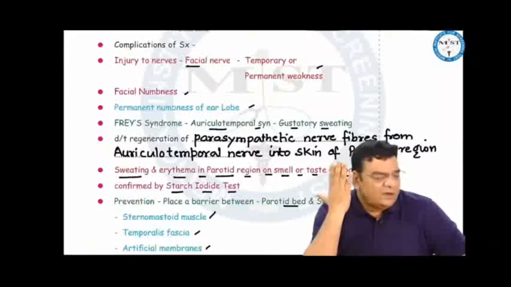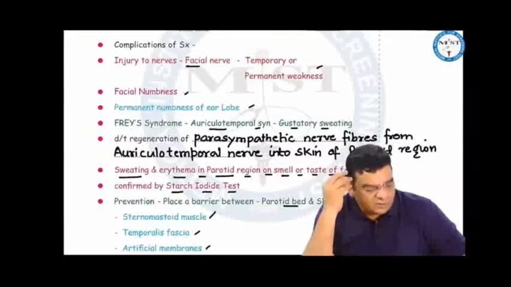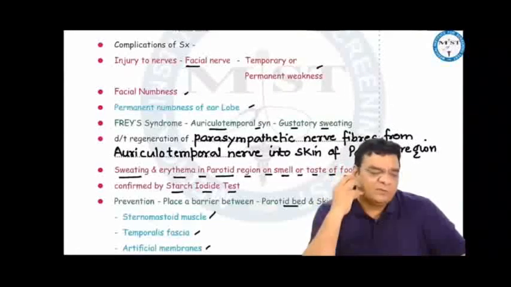This is gustatory sweating or Frey syndrome. It can be prevented by putting a barrier between the facial nerve branches and the skin during surgery by using a sternomastoid muscle or maybe temporalis fascia or artificial membranes. However, if the patient has developed Frey syndrome, it can be confirmed by a starch iodide test.